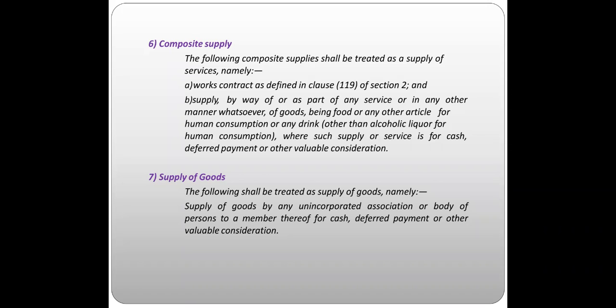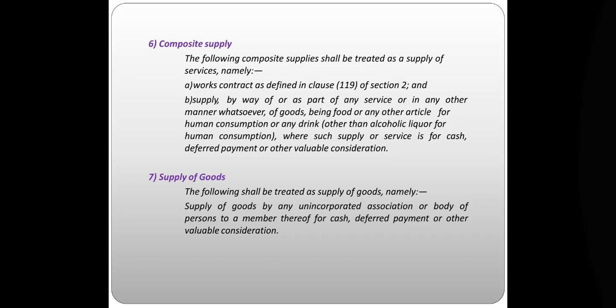Then supply of goods. The following shall be treated as supply of goods, namely supply of goods by any unincorporated association or body of persons to a member thereof, for cash, deferred payment, or any other valuable consideration.